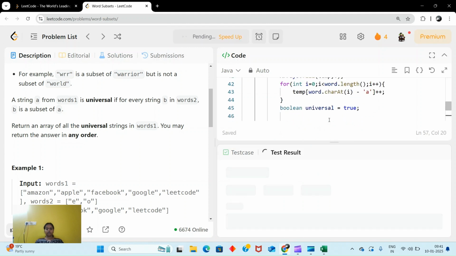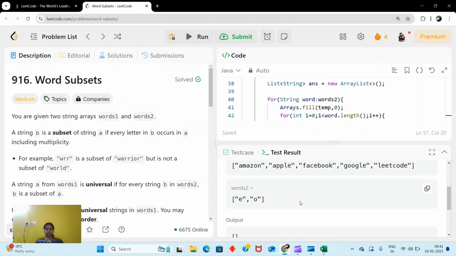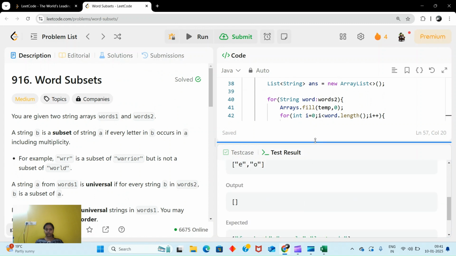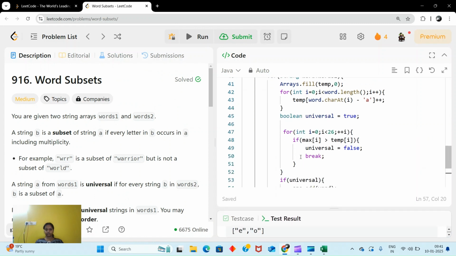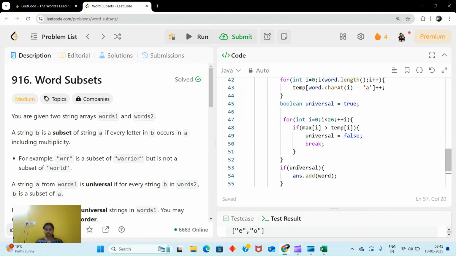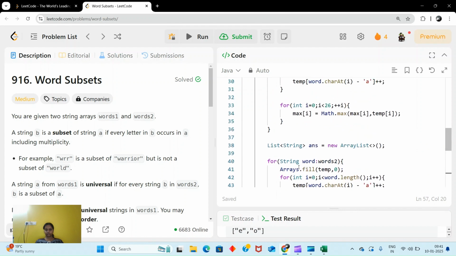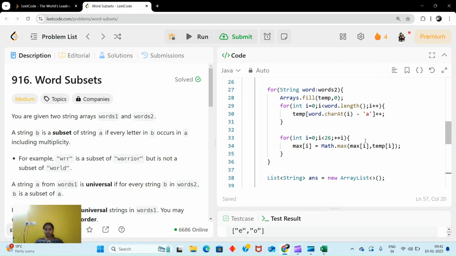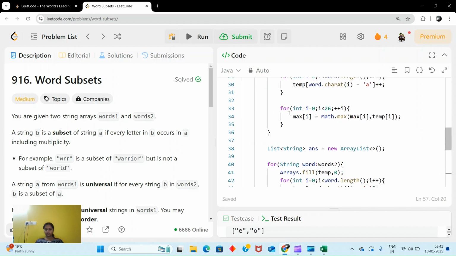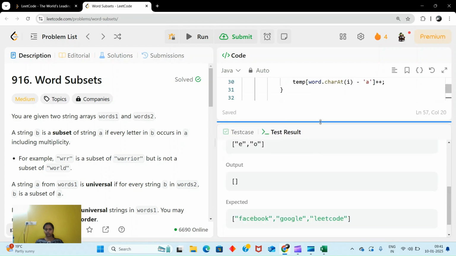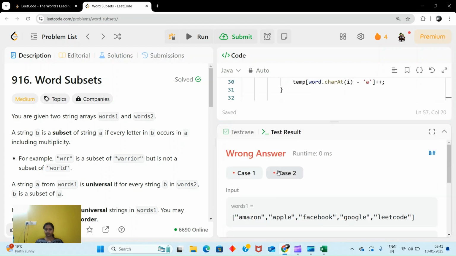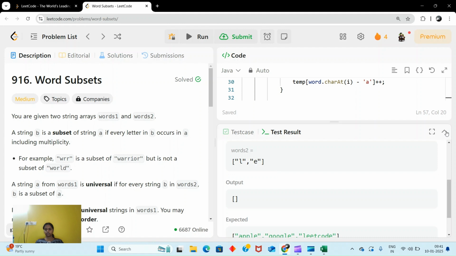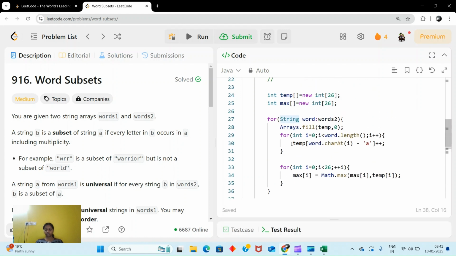So what happened? Let me check if we are doing it the correct way, right? Why is our answer the empty string? Yes, here also it is empty. Okay, let's check once again.